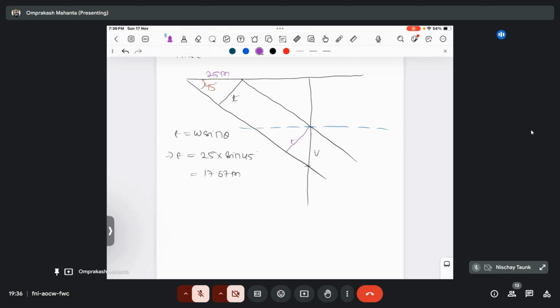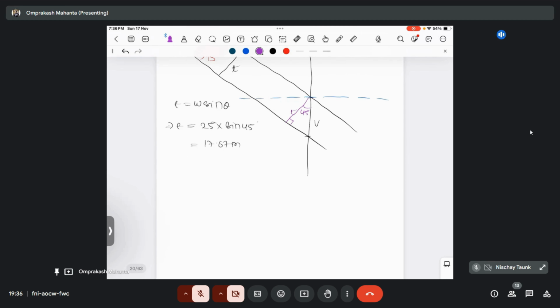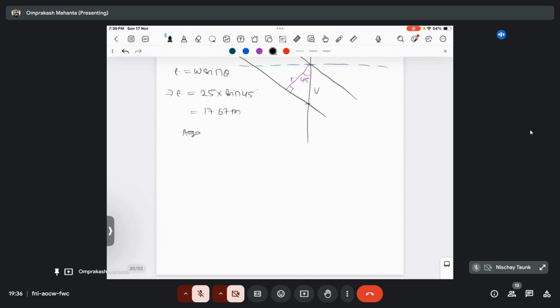This is your true thickness, and this theta value will be equal to this theta value. This is also 45 degree, and this is 90 degree. So the front value of 90 degrees is H, and this is P. So the rest is B. Here T is your B and B is your H. Which is basically defining the relationship between B and H, that is cos theta. So here cos theta will become T by B. So B will become T by cos theta, cos 45, right? So T is your 17.67 divided by cos 45.